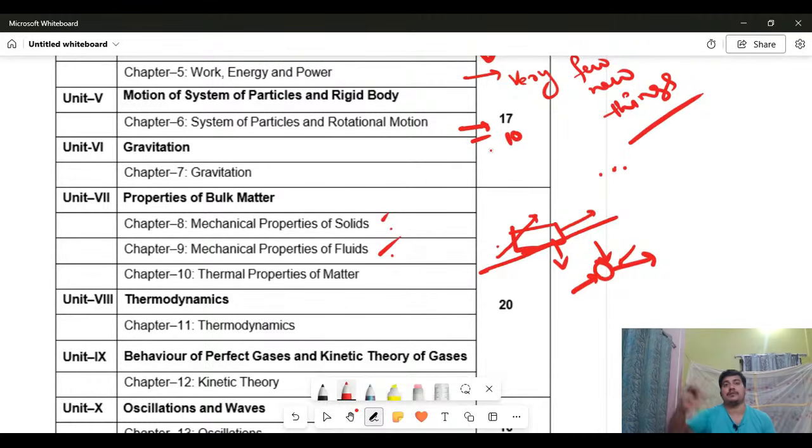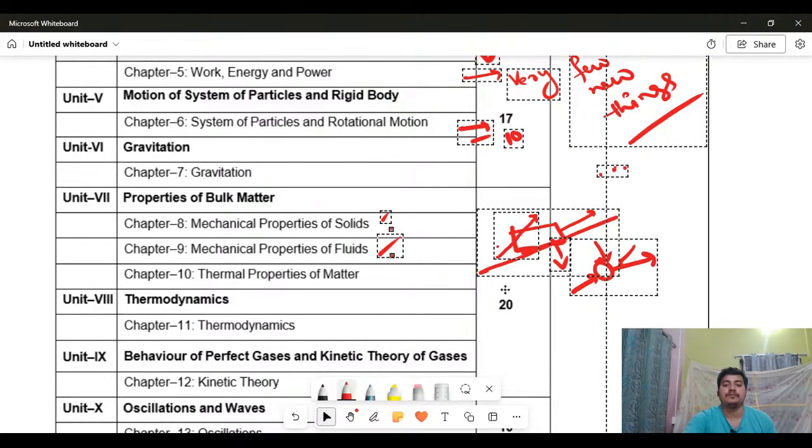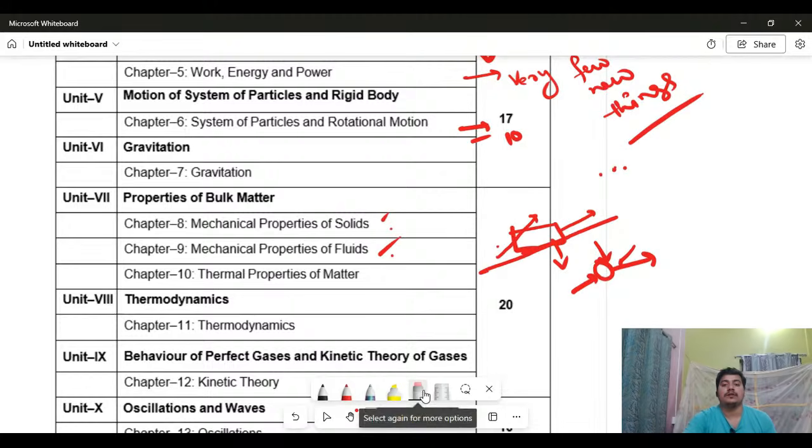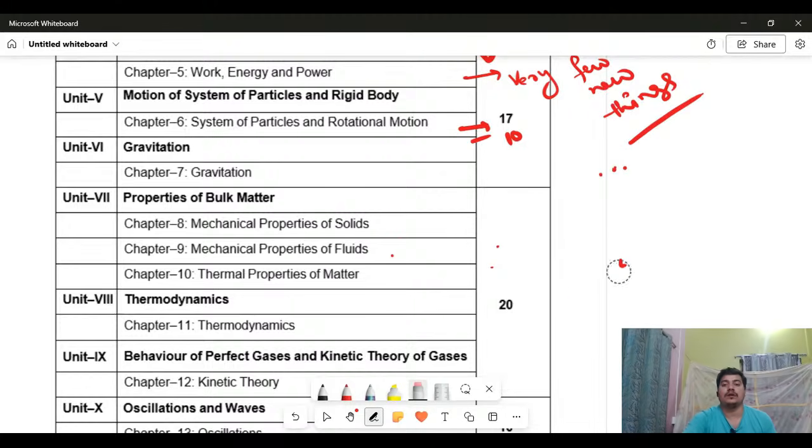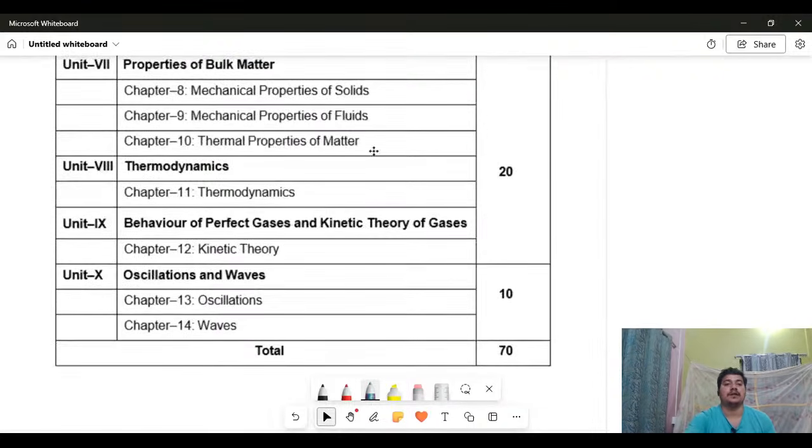Just like when you use perfume in a room, it moves from one place to another. Next, thermodynamics. Thermodynamics is the study of heat. So how does heat flow from one place to another? What are the processes of the flow of heat? These things you will be learning in thermodynamics.